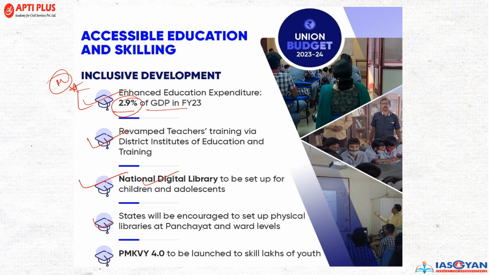Now, state will be encouraged to set up physical libraries at panchayat and ward level. So this is a classical example where a bottom-up approach is being taken care by the government of India to ensure that the development and encouragement at the panchayat and village level, at the ward level, is being done. Now, Pradhan Mantri Kausal Vikas Yojana 4.0 will be launched to skill lakhs of youths.